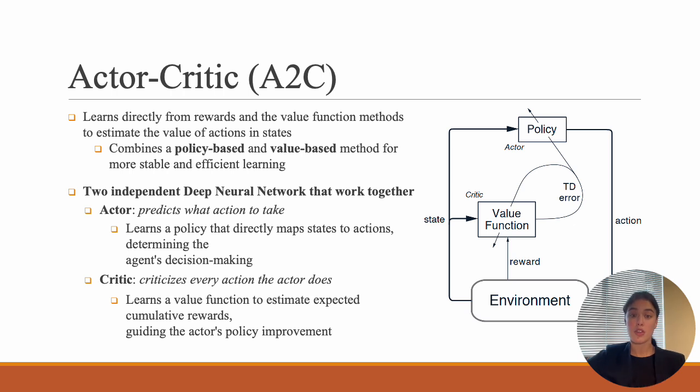The critic network, on the other hand, evaluates the actions taken by the actor. It learns a value function that estimates the expected cumulative rewards for state action pairs. So those are the two main parts of this reinforcement learning algorithm.